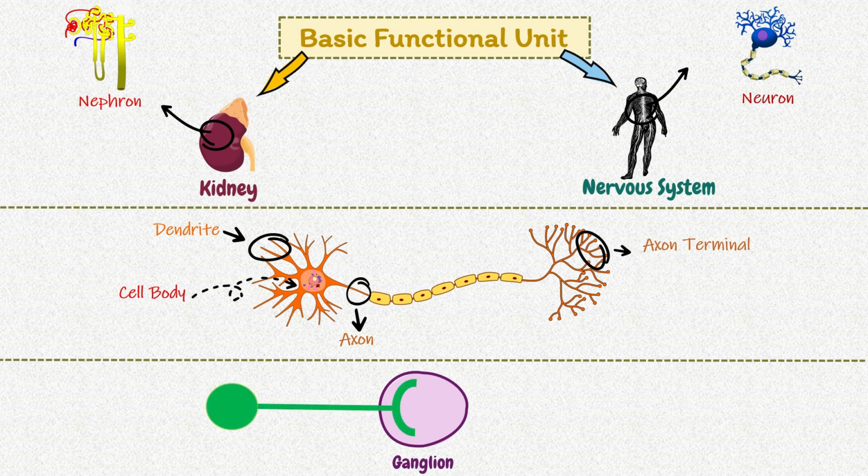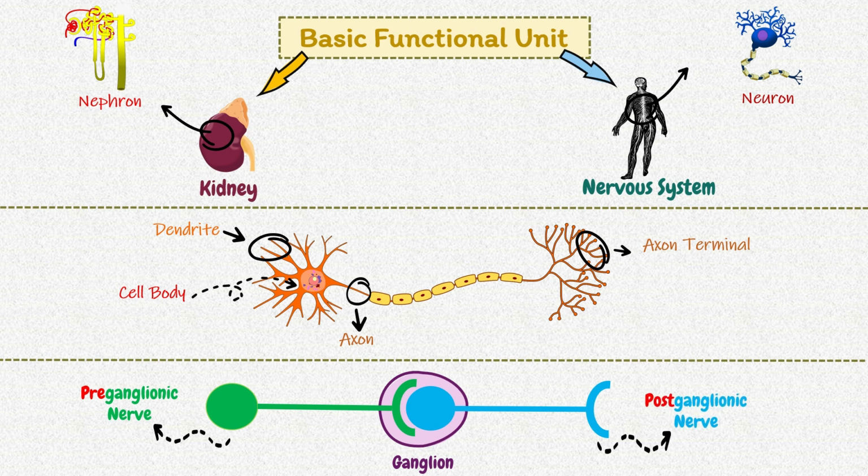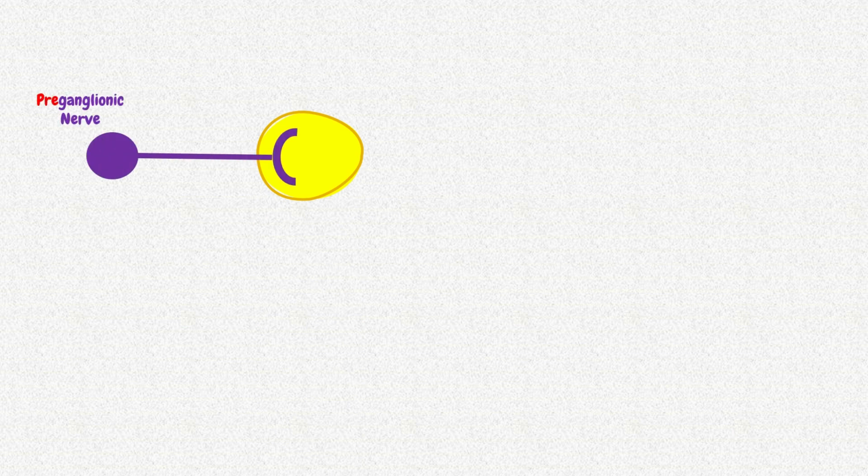This nerve is before the ganglion, so it is called preganglionic nerve, while this nerve is after the ganglion, so it is called postganglionic nerve. These were the basic concepts. Now let's jump into the sympathetic and parasympathetic nervous system. This is ganglion. This is preganglionic nerve. And this is postganglionic nerve.